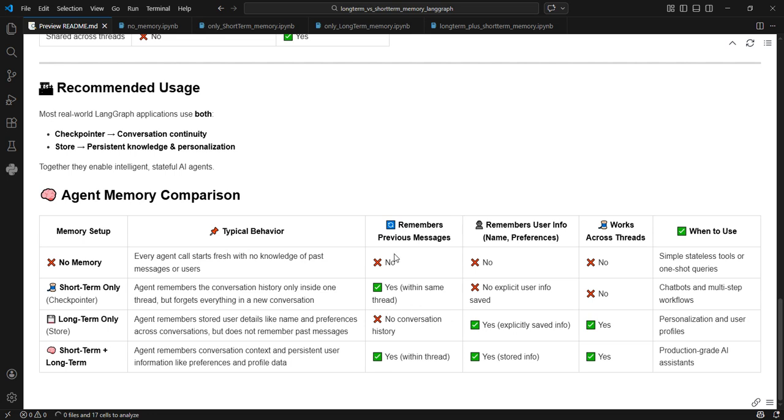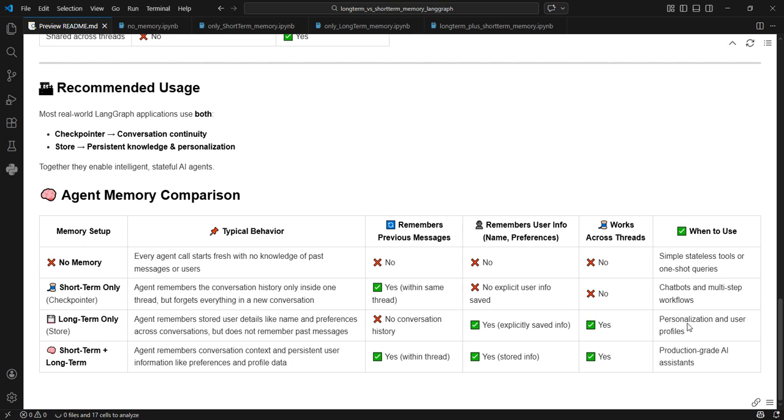Does it remember previous messages? No. No conversation history is there. Does it remember user info, name, preferences? The answer is yes. It is explicitly saved and it is always available to the agent. Does it work across threads? Yes. It doesn't matter how many new conversations or new threads we start, this information will always be available to the agent for that particular user, for example, or for that particular location, or that particular company.